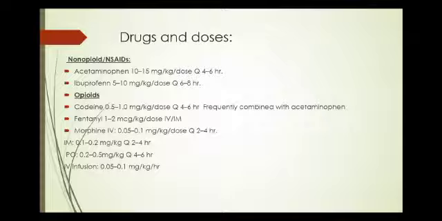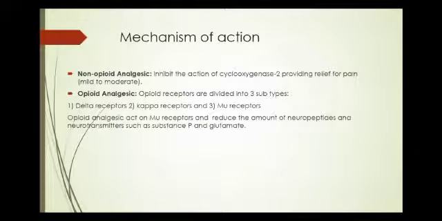Fentanyl 1 to 2 microgram per kg. Morphine IV 0.05 to 0.1 mg per kg. IM dose is 0.1 to 0.2 mg per kg, every 2 to 4 hours. PO is 0.2 to 0.5 mg per kg, every 4 to 6 hours. Mechanism of action.